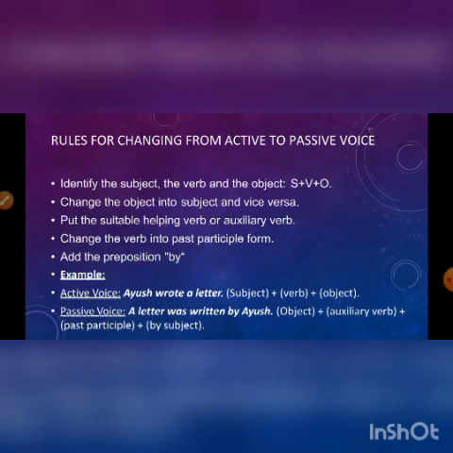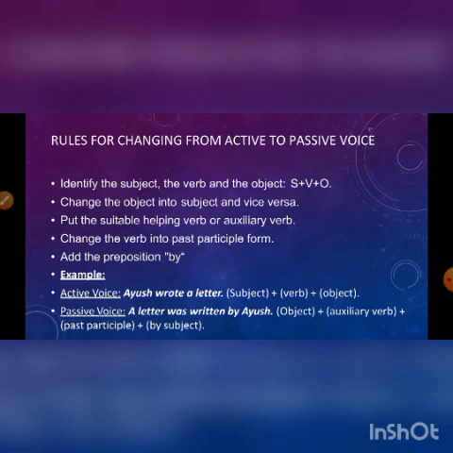Third thing, put the suitable helping verb or auxiliary verb. Here you can see the be verb. What is the auxiliary verb here? The be verb. As you can see, the sentence is in the simple past tense. That's why the be verb used here is "was". So "was" should be used in the case of simple past tense. I will tell you more with examples in the next slides, don't worry. That's why the be verb is used.